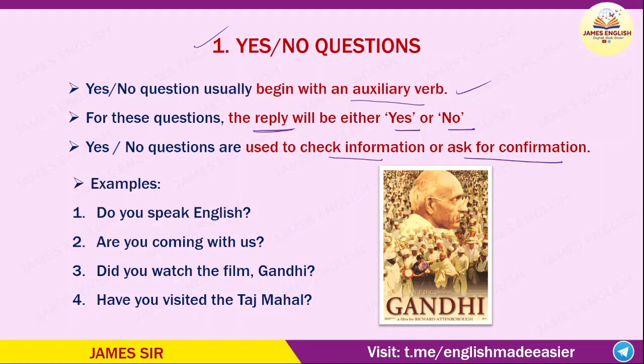Let us look at some examples. Do you speak English? Yes. Or we can also say no. Are you coming with us? Yes. Did you watch the film Gandhi? No. Have you visited the Taj Mahal? Yes. See, every yes or no question begins with an auxiliary verb, and the reply may be either yes or no.